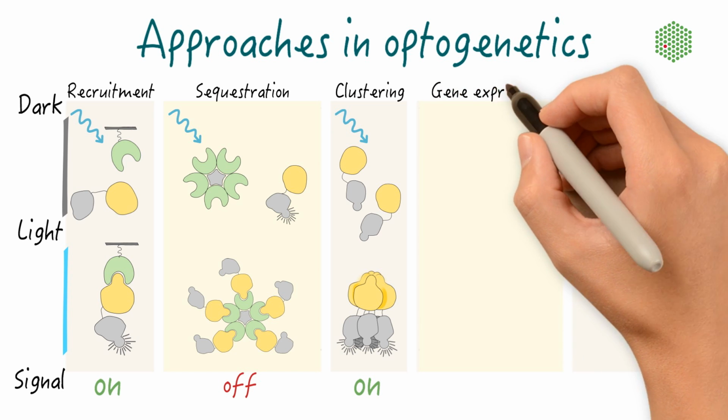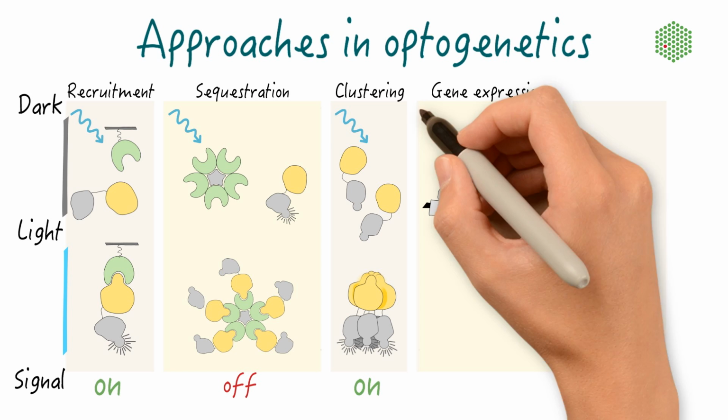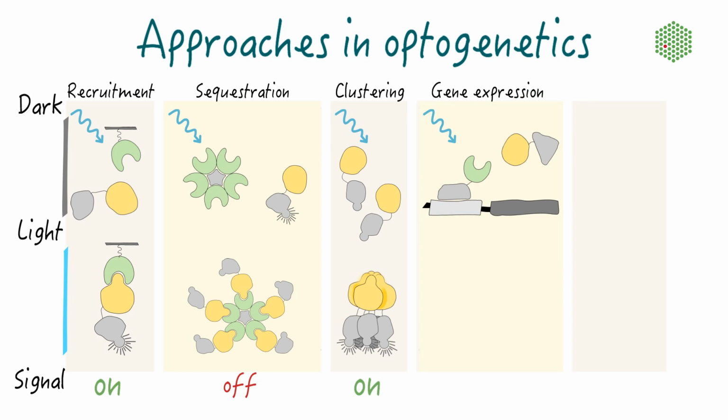Optogenetics can also be used to control gene expression. Transcription of a gene of interest can be regulated by making use of these kinds of dimerization strategies. For example, the light-induced complementation of a split transcription factor or recruitment of a transcriptional activator can trigger target gene expression.